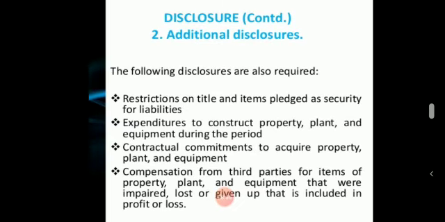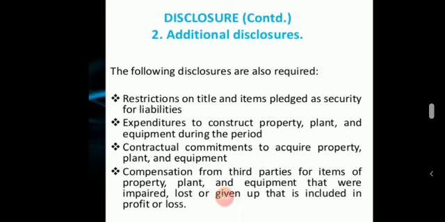And the second one, additional disclosures. What are the additional disclosures regarding this standard? The following disclosures are also required. First, restrictions on title and items pledged as security for liabilities, and expenditures to construct property, plant and equipment during the period. If there are any such expenditures, they should be disclosed. And the contractual commitments to acquire property, plant and equipment, if there are any, should be disclosed.